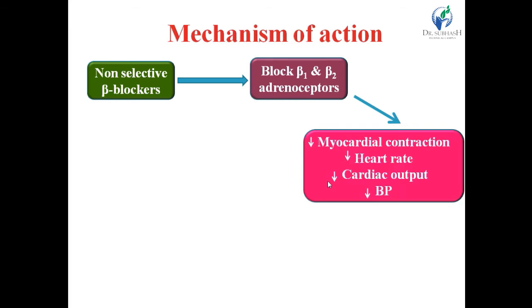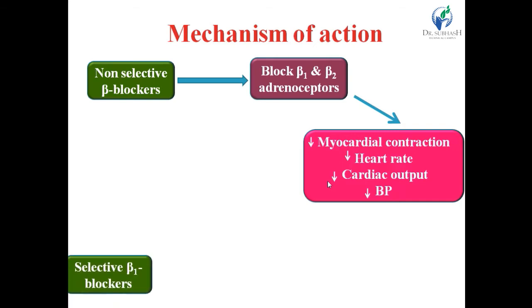Keep in mind the difference between alpha blockers and beta blockers: alpha blockers majorly affect the blood vessels and somewhat the heart, but beta blockers majorly affect the heart muscles, and that's why the activity is related to myocardial contraction, heart rate, and cardiac output.